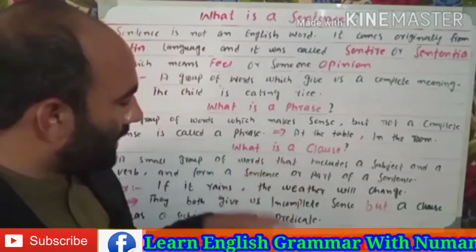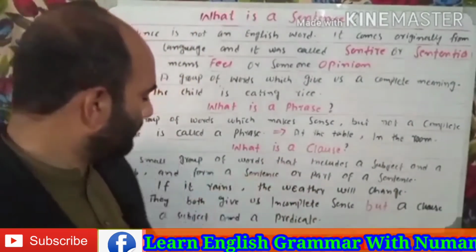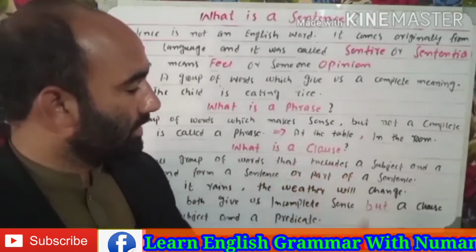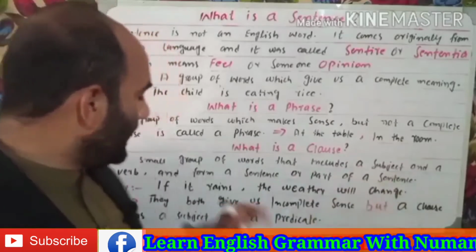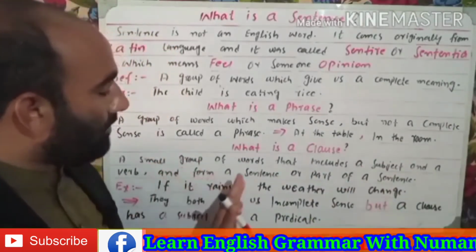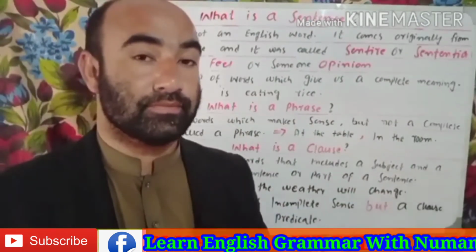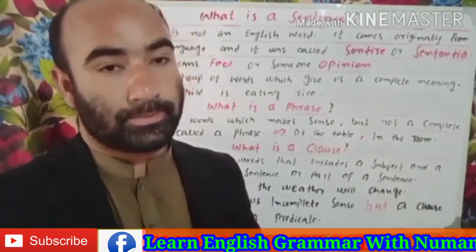Now we will come to this point. What is a clause? A small group of words that includes a subject and a verb and forms a sentence or part of a sentence is called a clause.